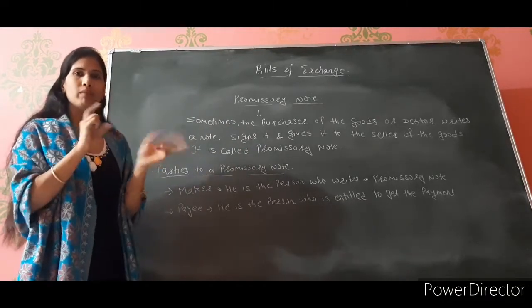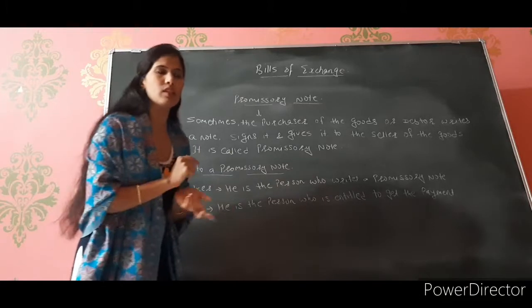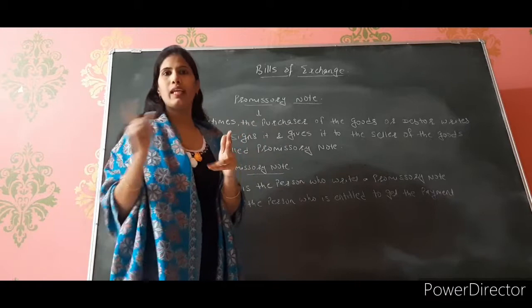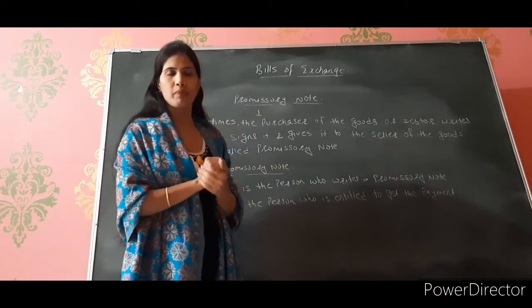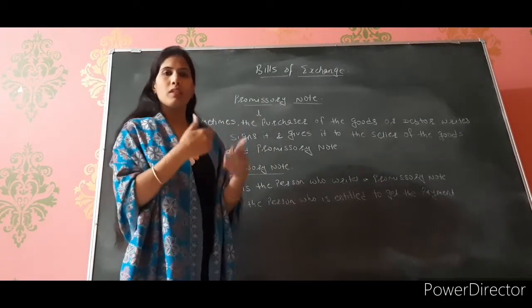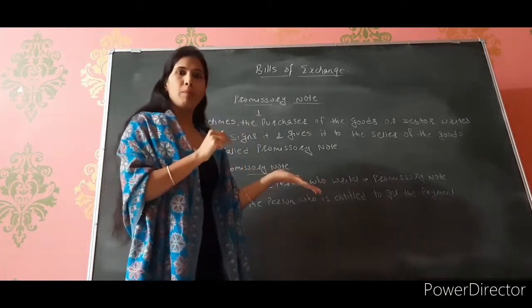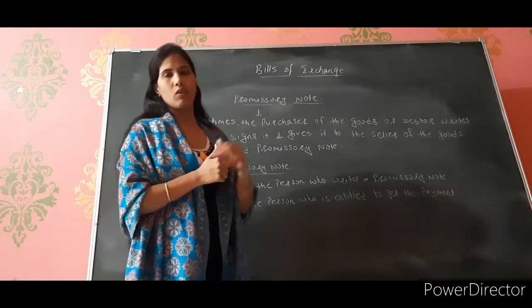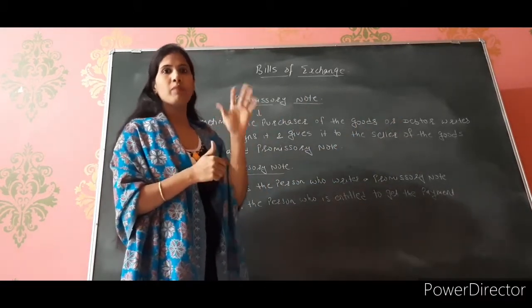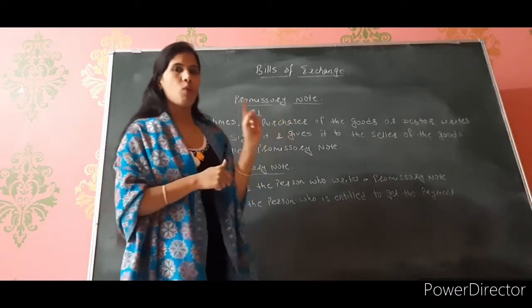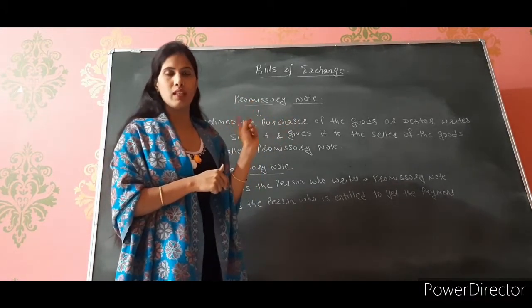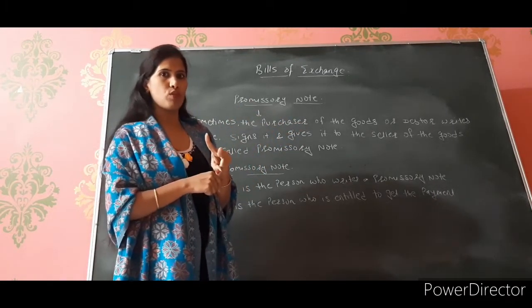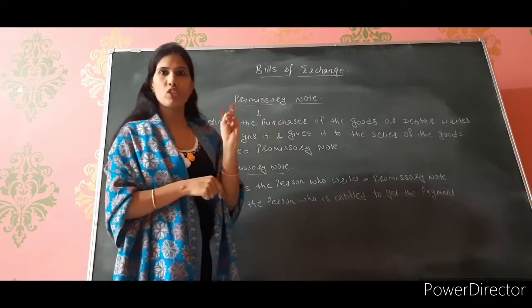So just understand the difference between the two. In bills of exchange, the creditor makes the bill of exchange in favor of the debtor or the purchaser of the goods. And in case of promissory note, the purchaser or the debtor makes the promissory note and hands it over to the creditor or the seller of the goods. Right? In bills of exchange, three parties were there. One was the drawer, the one who draws the bill, that is the seller. One is the drawee, who gets the bill of exchange after it is drawn, that is the purchaser of the goods.